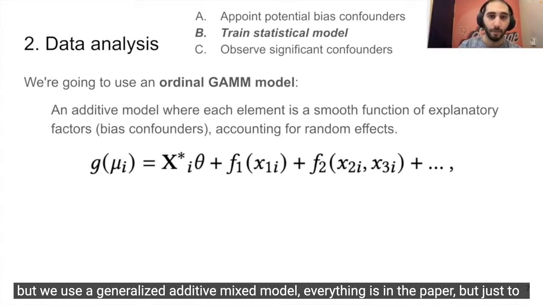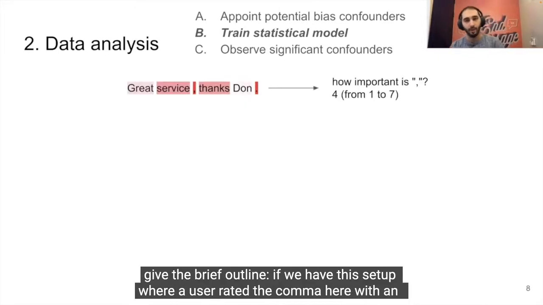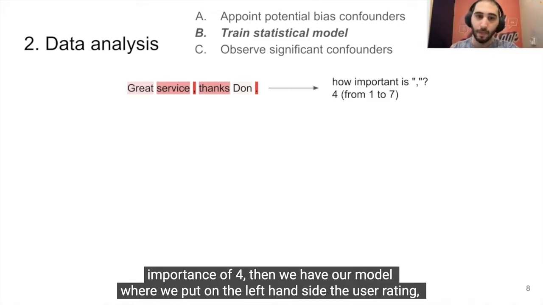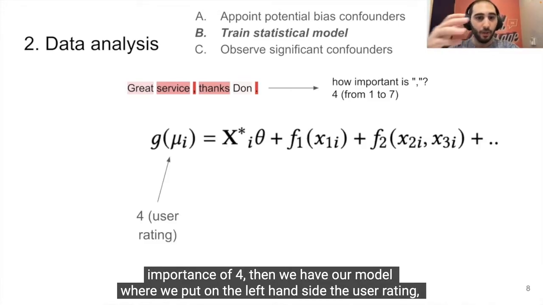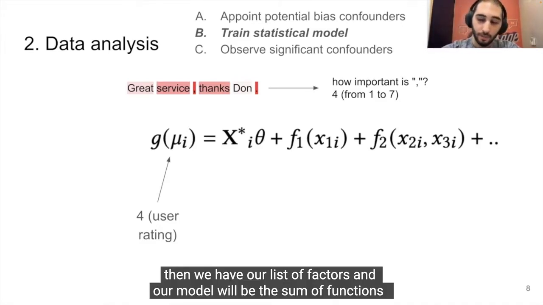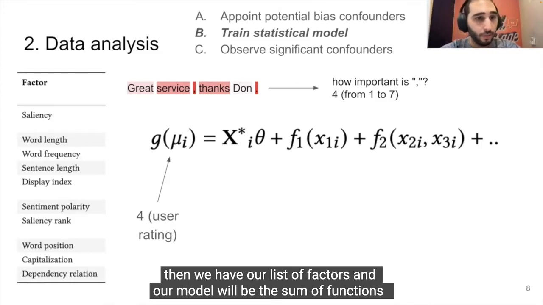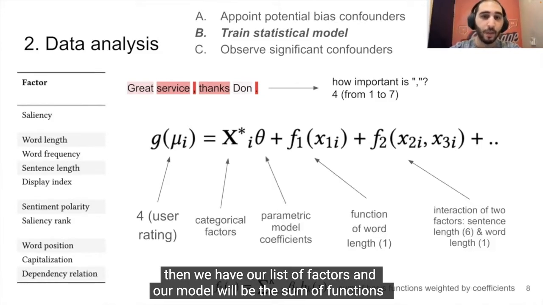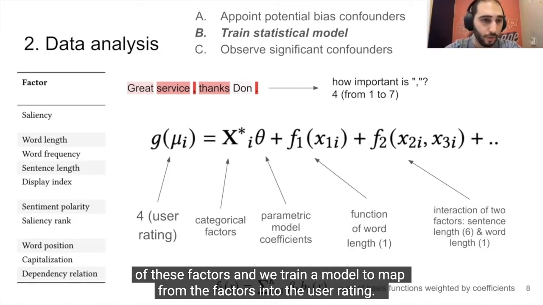Everything is in the paper, but just to give the brief outline, if we have this setup where a user rated the comma here as 4 in importance, then we have our model where we put on the left-hand side the user rating. Then we have our list of factors, and our model will be the sum of functions of these factors, and we train a model to map from the factors into the user rating.